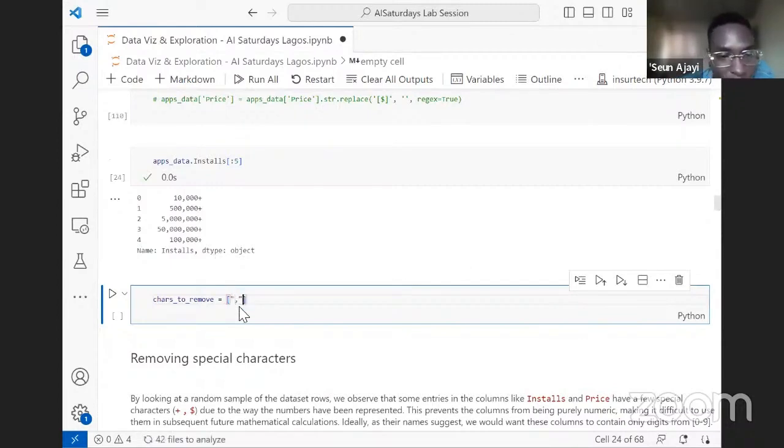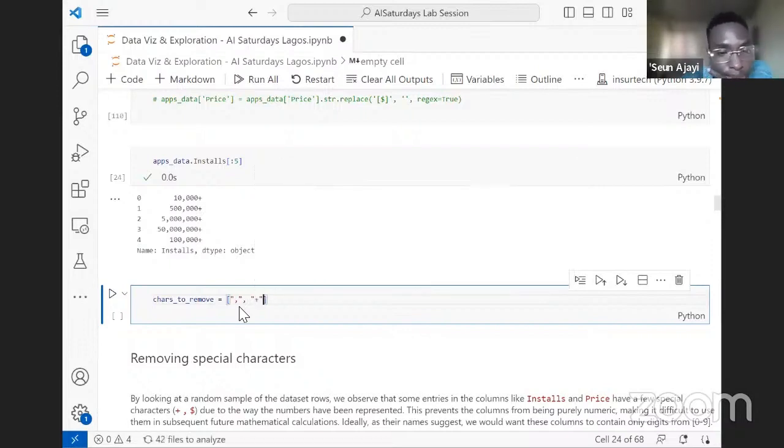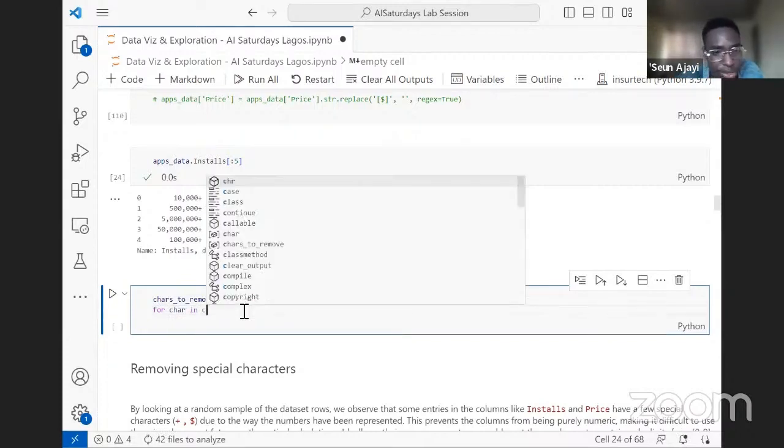I can see comma. We're passing it as a list, and I can also see the plus. So we'll be using a for loop to iterate through these characters and remove them. I don't know if you're familiar with what a for loop looks like, but we can see for characters in characters to remove.